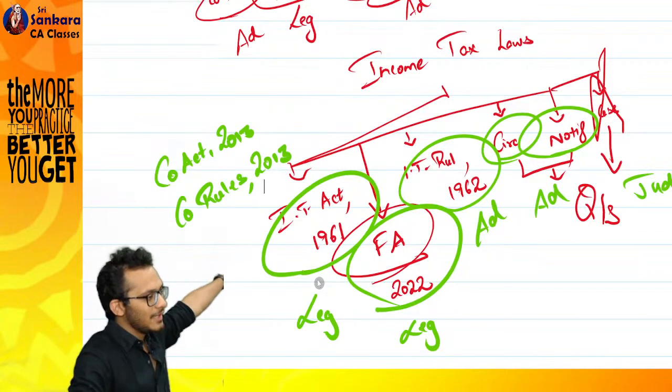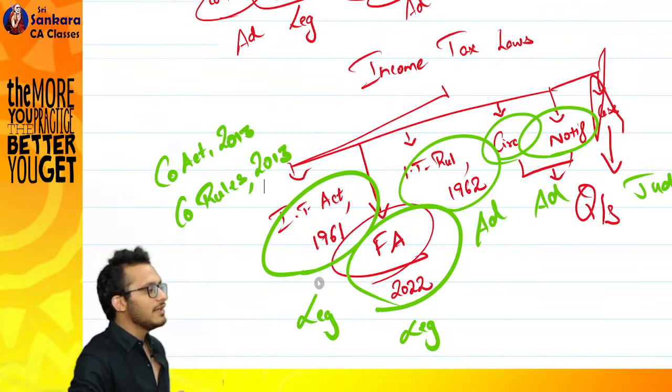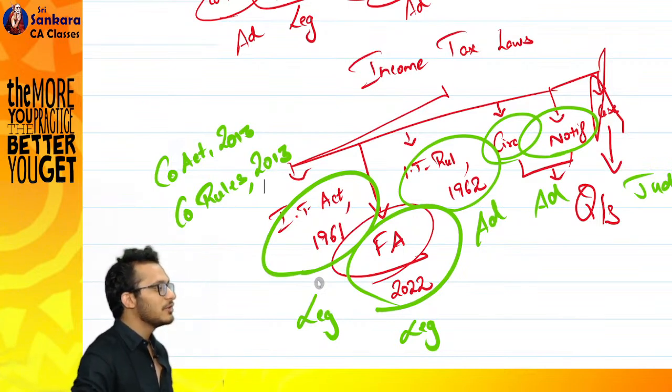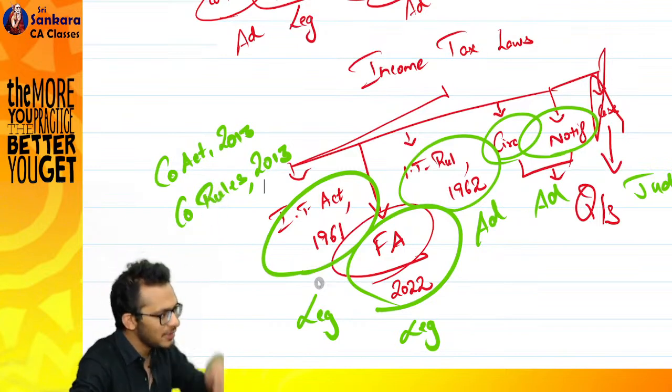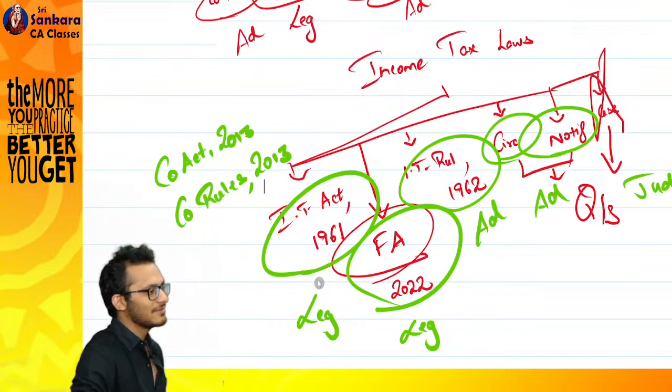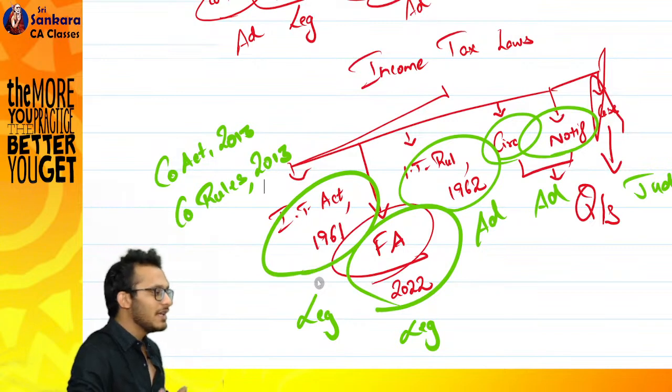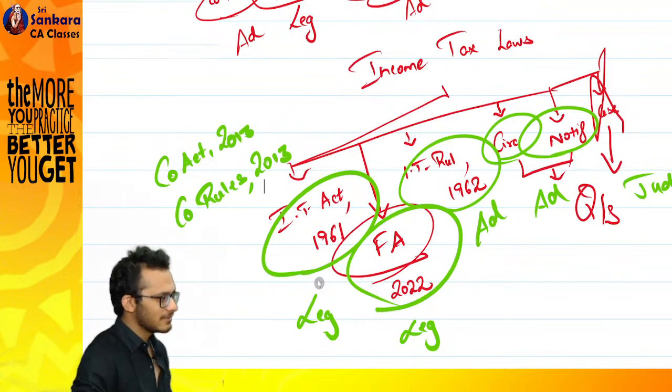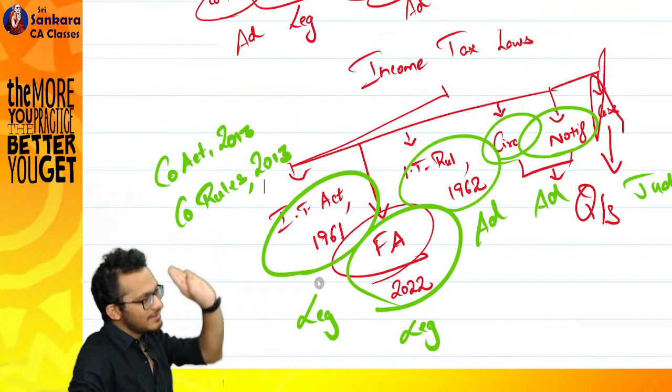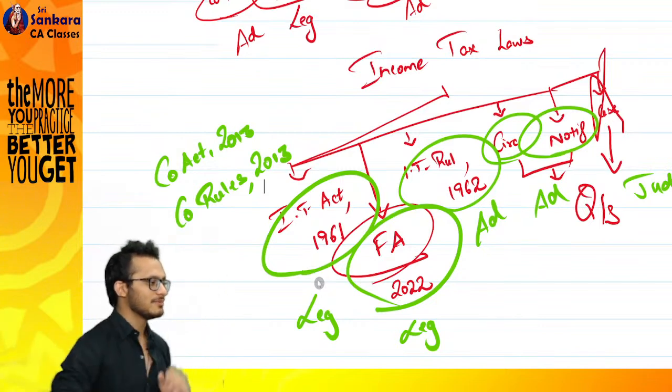Boss, what you're reading is the Income Tax Act 1961. And what you're reading is not just the Finance Act 2022. You're also reading the Finance Act 1962 to 2022. You're starting with the 1961 Income Tax Act. Then you will do the Finance Act 1962 to the Finance Act 2022.